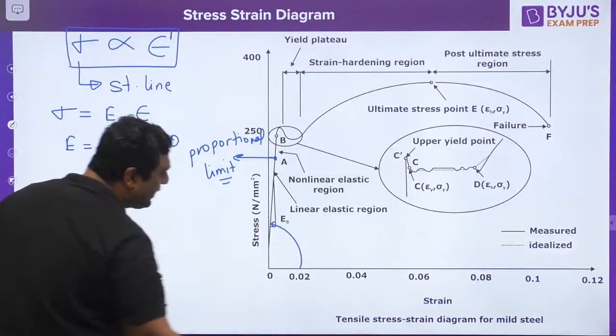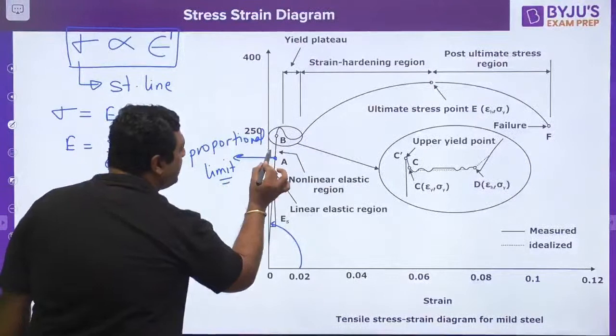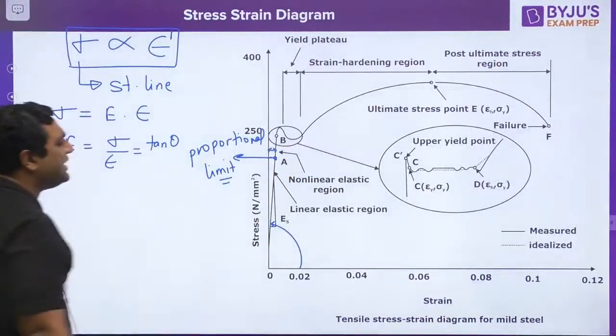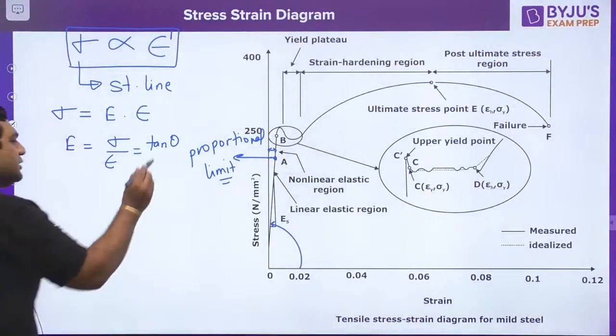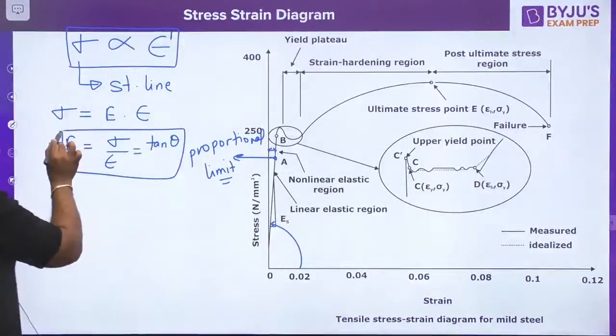And my dear, if you can see, the slope of this curve is very much near to 90 degrees, because this curve is very much near to this stress axis, the y axis. So my dear, this slope is very, very big. So Young's modulus for mild steel has a very large value, one thing.